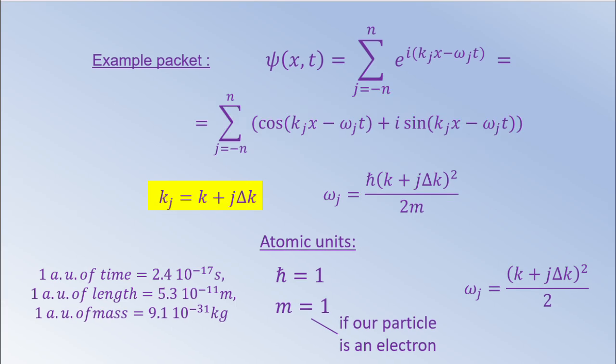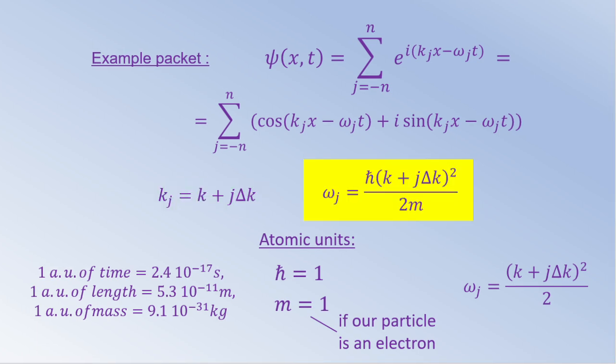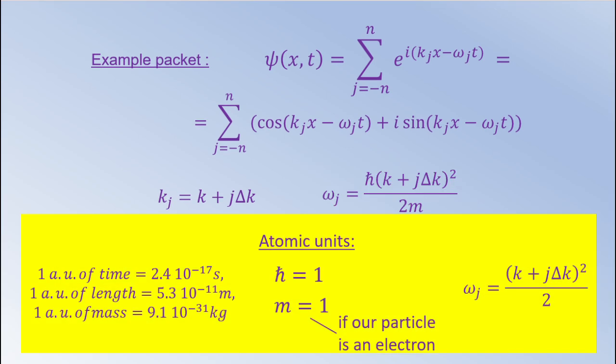The wave numbers k sub j of elementary waves differ by a constant step delta k. Angular frequencies omega j depend on wave numbers by quadratic relations common for de Broglie waves. Next, we will use the so-called atomic units for time, length, and mass, and also assume that our particle is an electron. In this case, we can formally apply that both h bar and mass are equal to unity, and thus omega sub j is equal to half of k sub j squared.